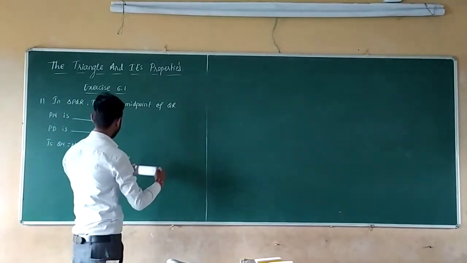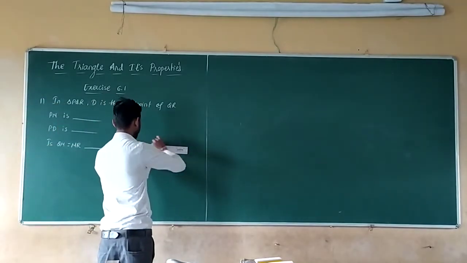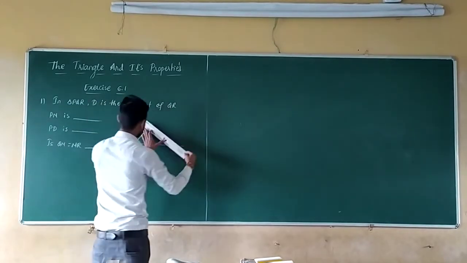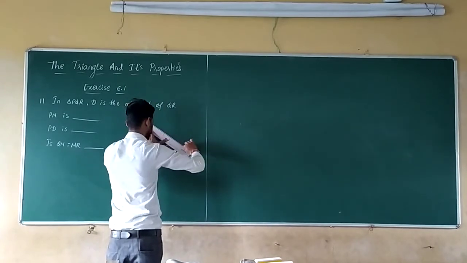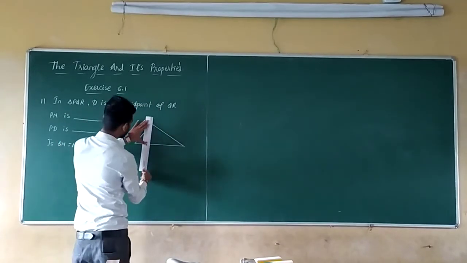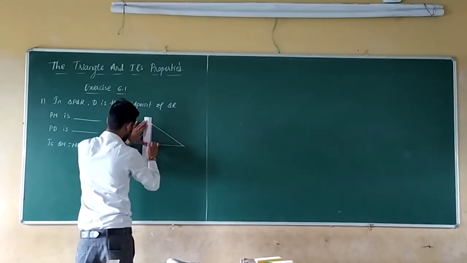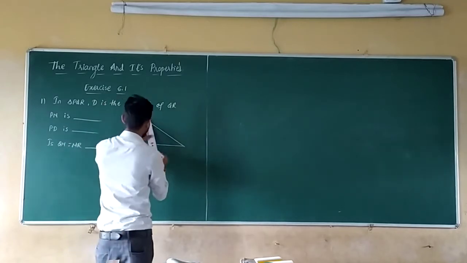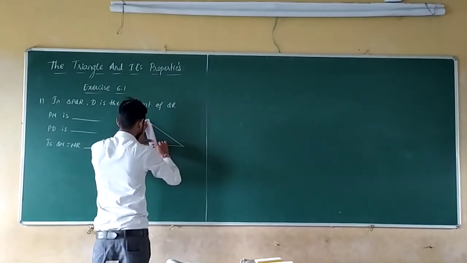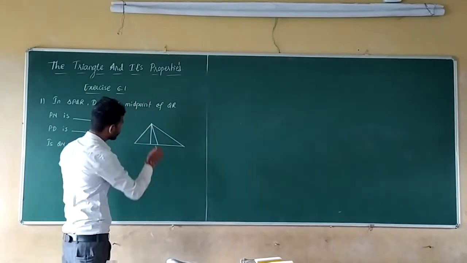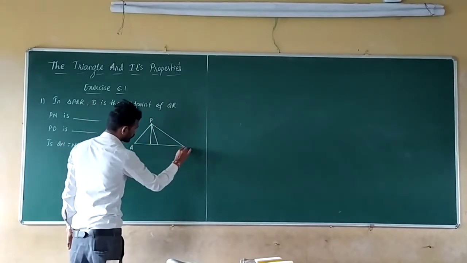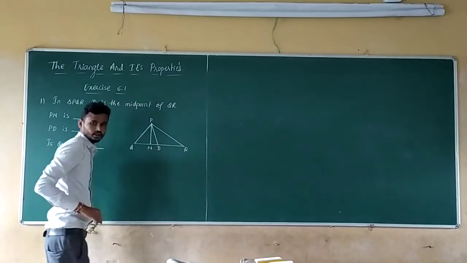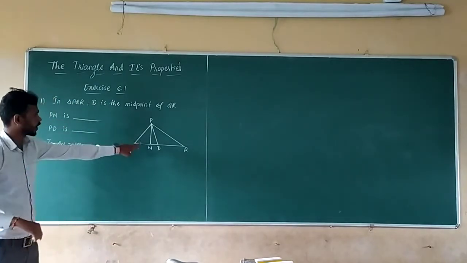So they have given the diagram. Now here PM is what?